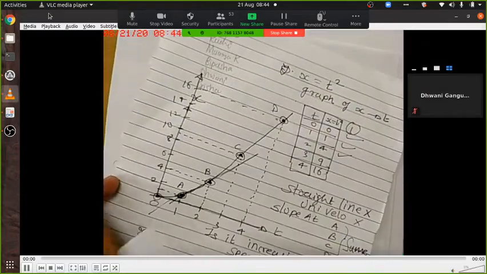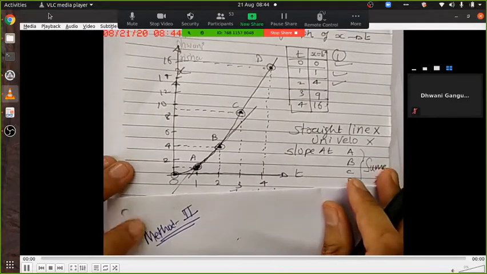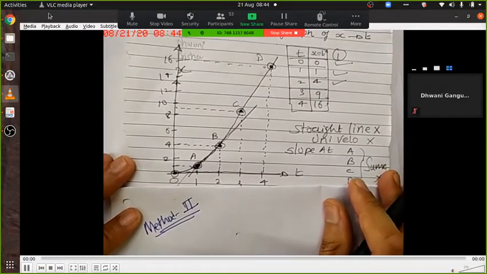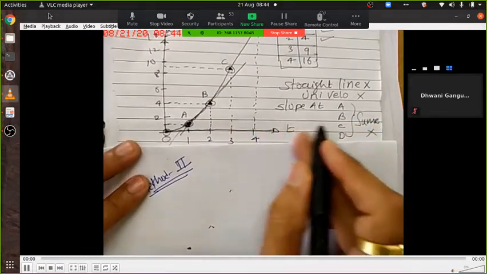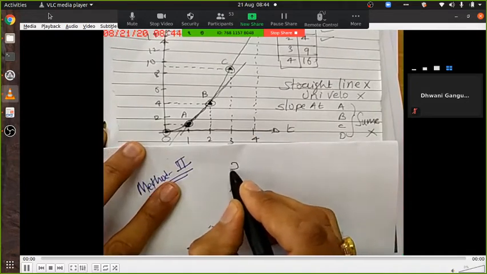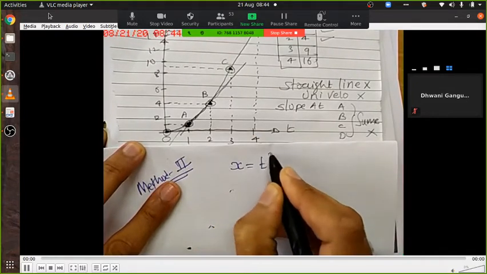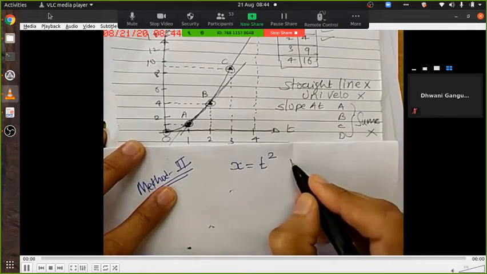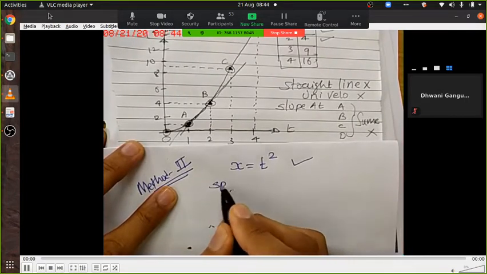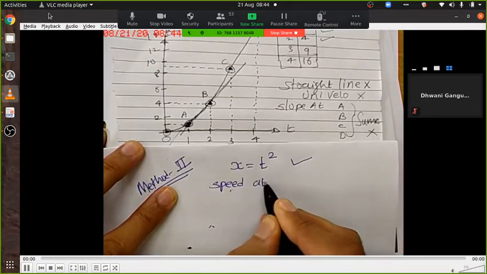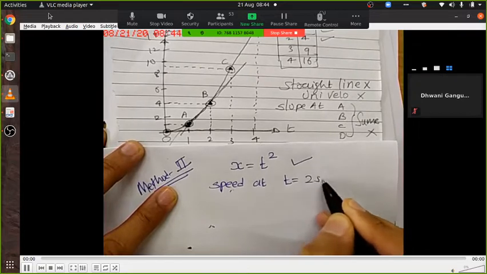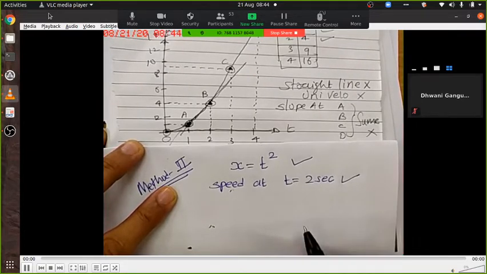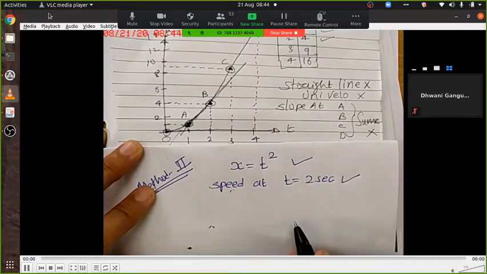Okay, what is that method 2? Problem is still the same, but I'm solving it with another method, and that method, I know x equal to t square, right? I want to find speed at t equal to 2 seconds, right or wrong? Right.